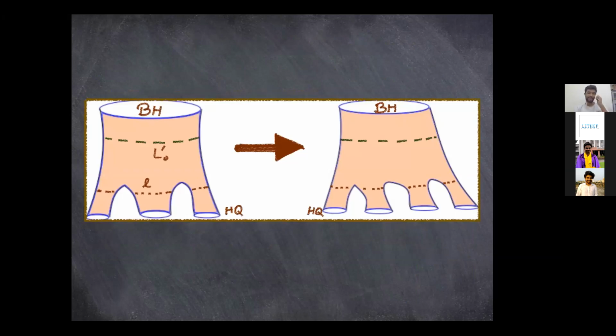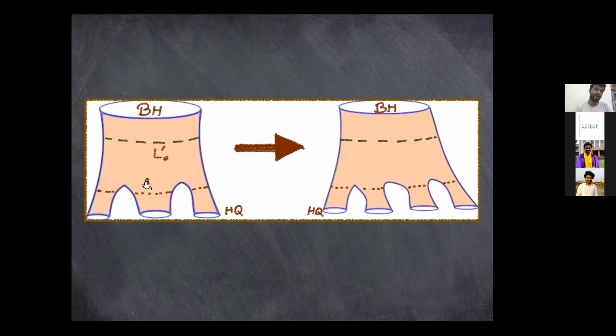So this is a picture that I wanted to show. For example, this is a time step, and you have a bigger exit. This is an octopus kind of picture in which you have three Hawking quanta. For each of them, the throat horizons are much smaller than the bigger black hole's throat horizon, or the evaporating black hole's throat horizon. So this is L0, and this will keep shrinking at each time step. I have written it as L0 prime, but at each time step, one new Hawking quanta, or one new smaller exit, would be created.